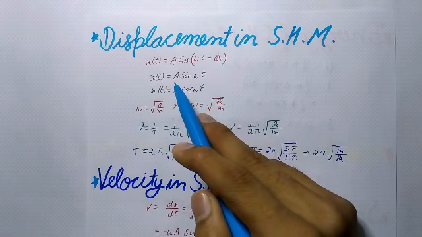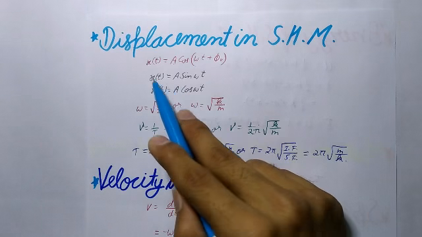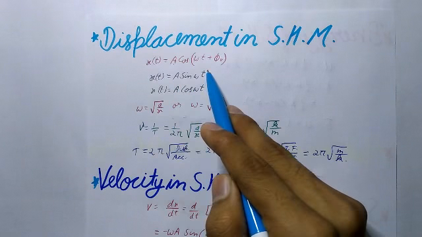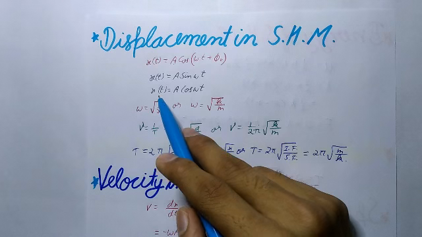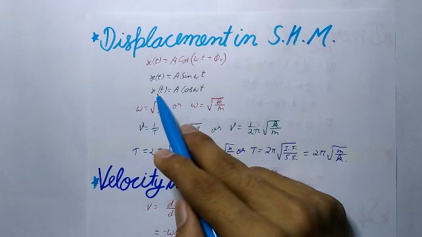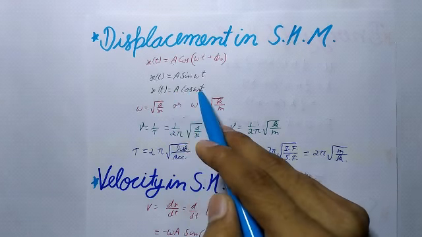When the time is measured from the mean position, x(t) = A sin ωt, and when the time is measured from the extreme position, x(t) will be equal to A cos ωt.